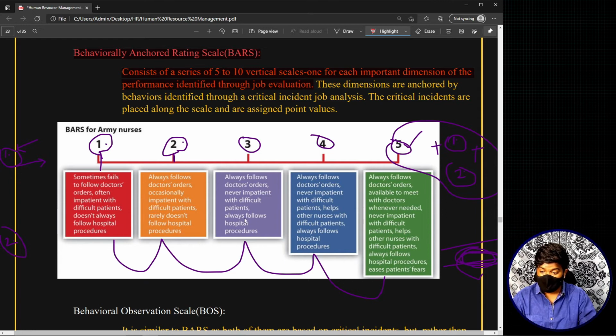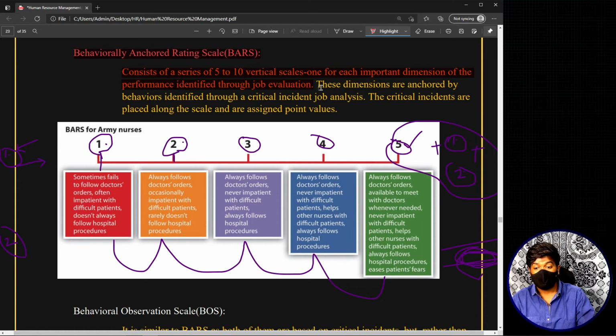Now see, all the behavior criteria are there, right? Number 1 is following superior orders and all these things. Number 2 is something else, number 3 is something else. In this way, all the behavior-related criteria are there, right? They are basically identified through job analysis, and these particular statements most of the time come from job analysis, or sometimes they are critical incidents, which also come from job analysis.